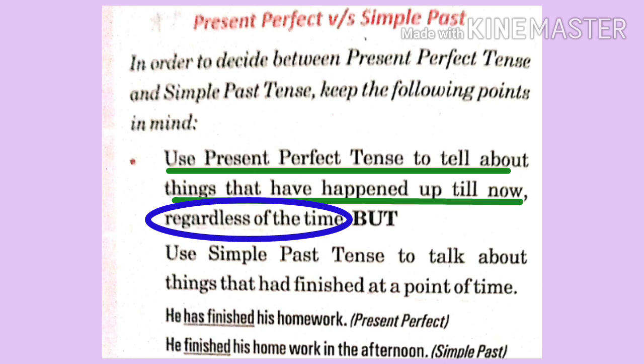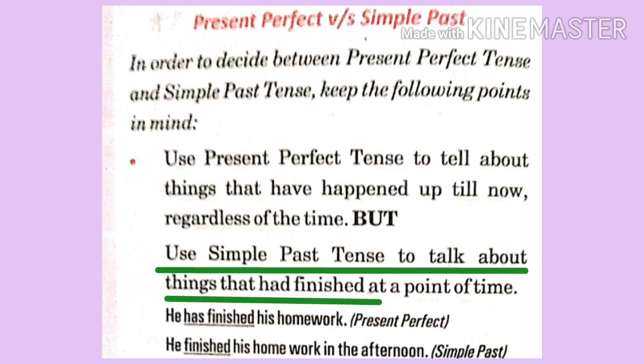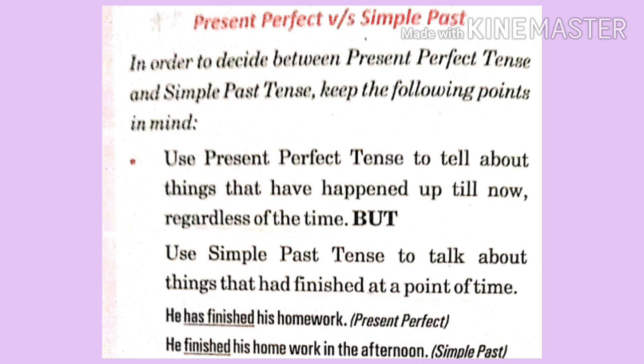That means irrespective of time. But we use simple past tense to talk about the things that had finished at a point of time. He has finished his homework. Now see, here time is not mentioned. So it is present perfect. He finished his homework in the afternoon, at the particular point of time. So it is simple past tense.